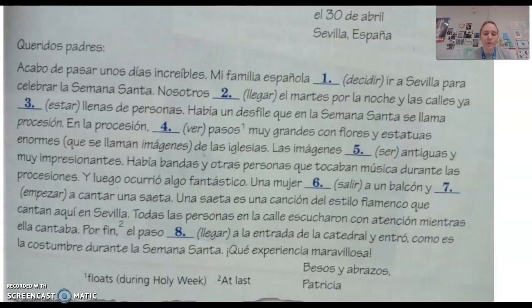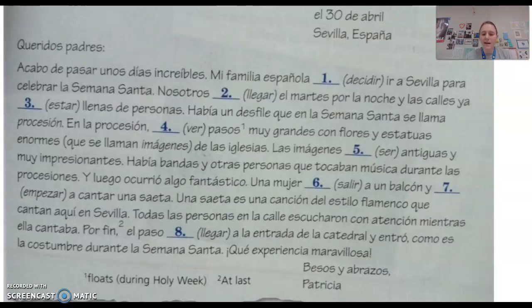Y luego ocurrió algo fantástico. And later something amazing, something fantastic happened. Una mujer salió. So this would be preterite here because she came out onto a balcony. Salió a un balcón y empezó a cantar una saeta. So a woman came out on a balcony and began to sing una saeta. A saeta is a flamenco style song that is sung here in Sevilla.